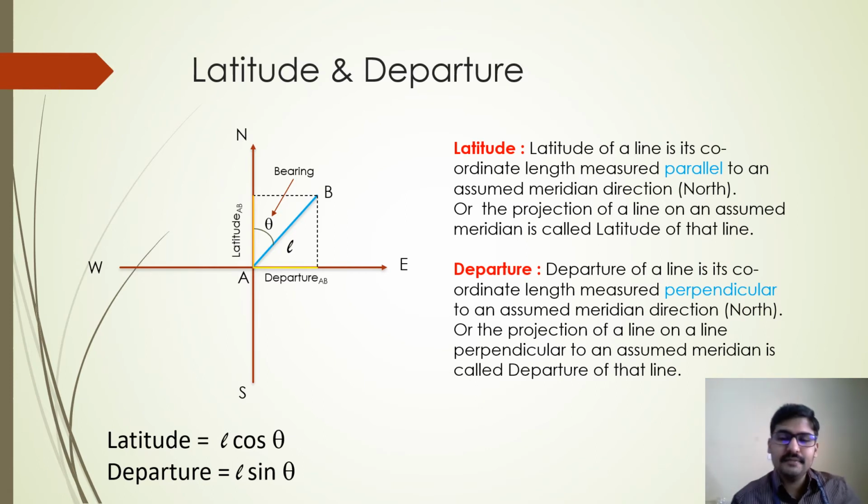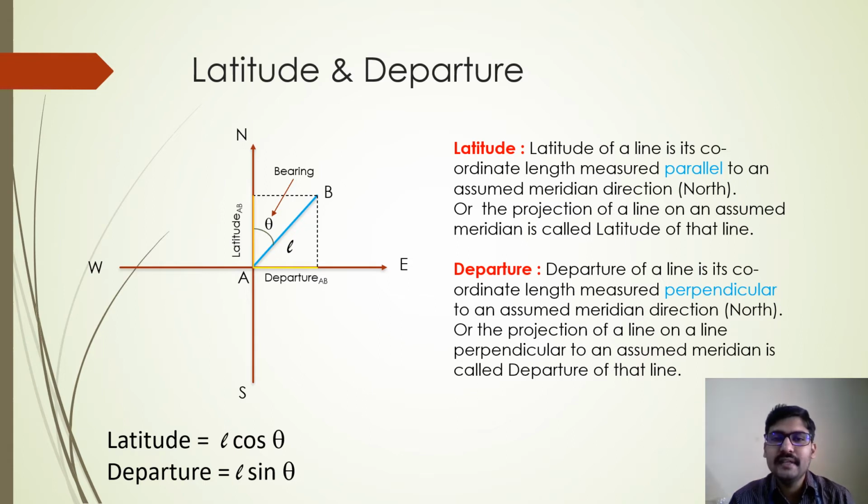That is why the definitions are given here: latitude is its coordinate length measured parallel to an assumed meridian, and departure of a line is its coordinate length measured perpendicular to an assumed meridian. So you can calculate them. It's very similar to what you have been calculating in force resolution, F cos theta, F sin theta. So latitude, at the bottom of the diagram you can see, is L cos theta.